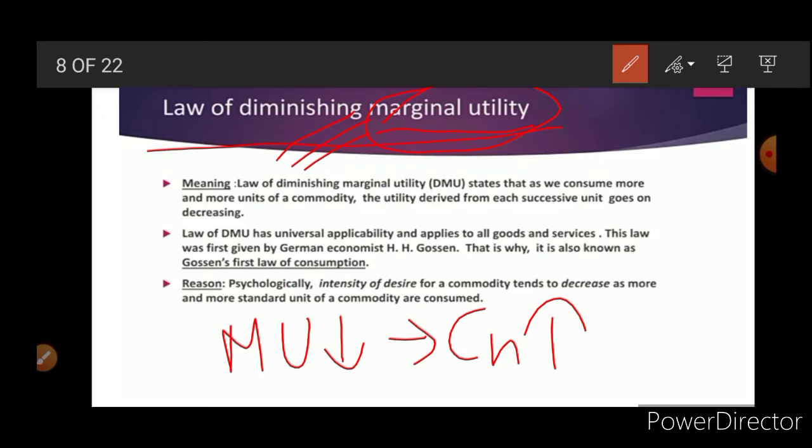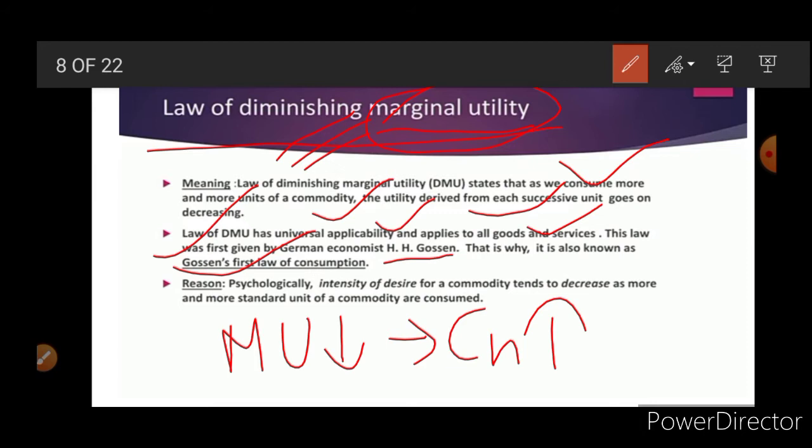Okay, so here it is given: the law of diminishing marginal utility states that as we consume more and more units of a commodity, the utility derived from each next unit goes on decreasing. Now the law of DMU has universal applicability, it applies to all goods and services. This law was given by the German economist H.H. Gossen, and this is why it is known as Gossen's first law of consumption.